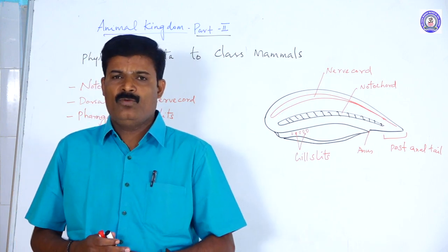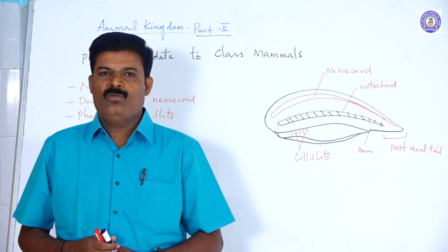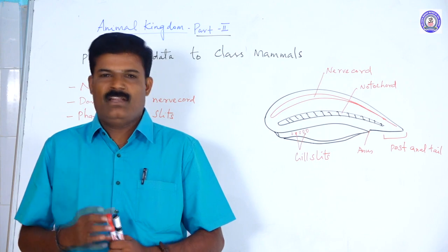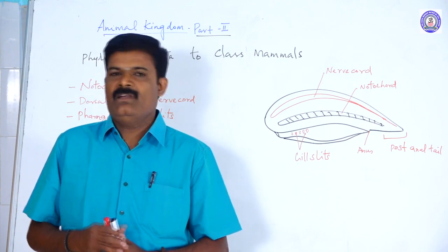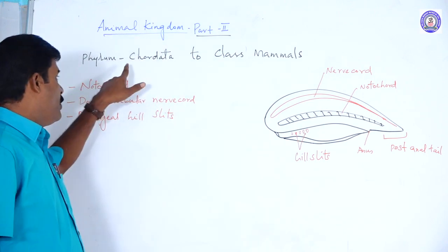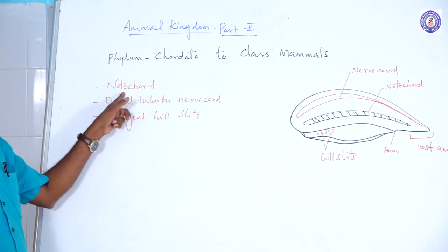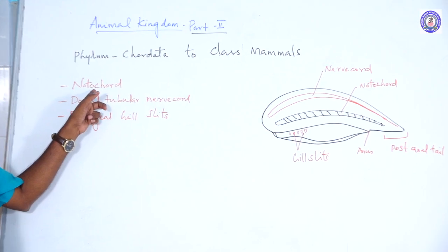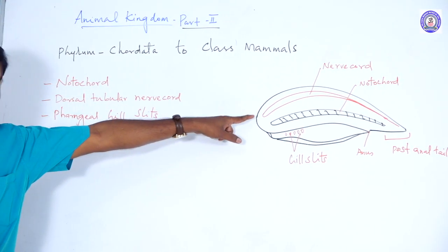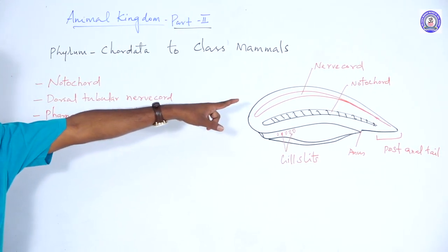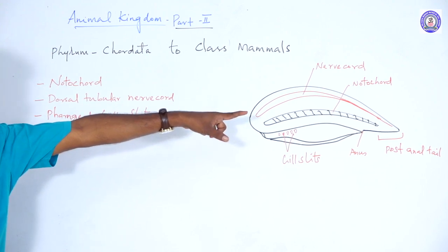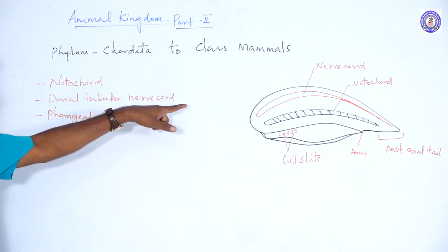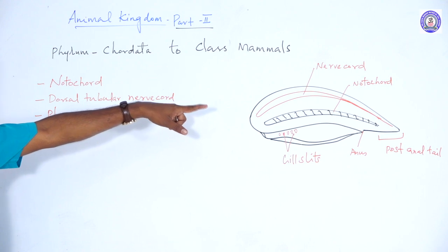Animals belonging to chordates have three fundamental characters. One is the presence of notochord, a long rod-like structure that arises from the head region and extends to the tail region, from anterior to posterior. It originates from the embryonic mesoderm.